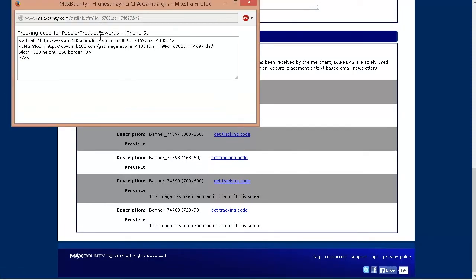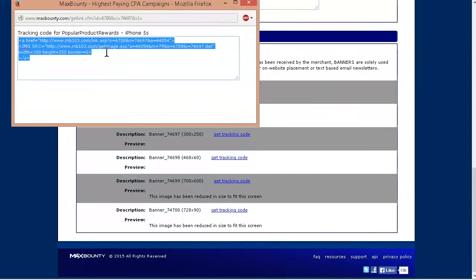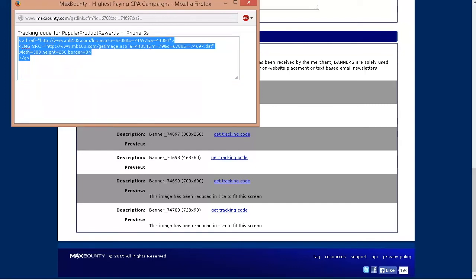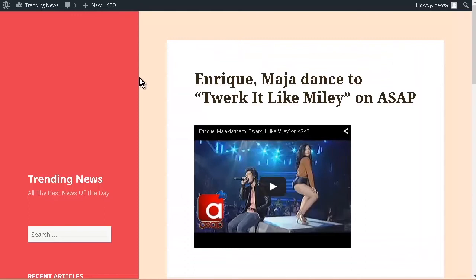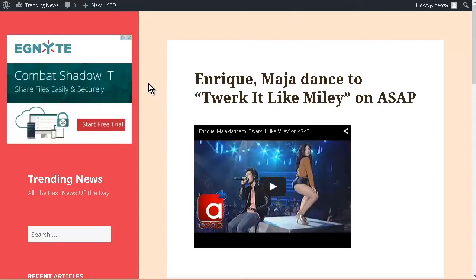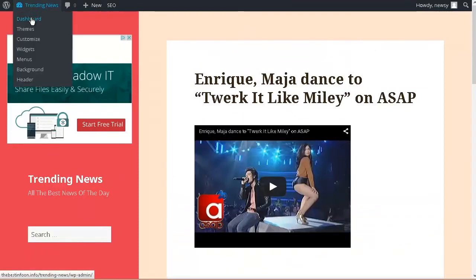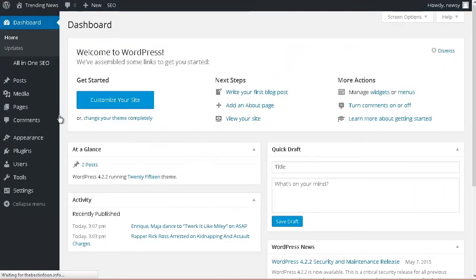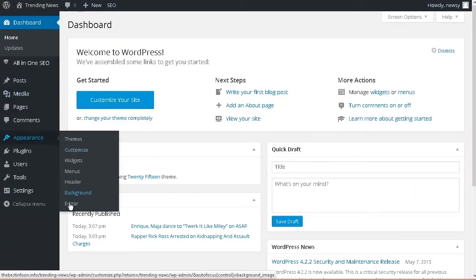And then I can just put this on my site. So copy, back to our site. Now we need to determine where we're going to put it. Let me just refresh this. Okay, so here are our AdSense ads down the left side. I want to put it up here, so I'm going to go into the dashboard, and I'm going to have to modify the code of the site a little bit. So I can go to Appearance and Editor.